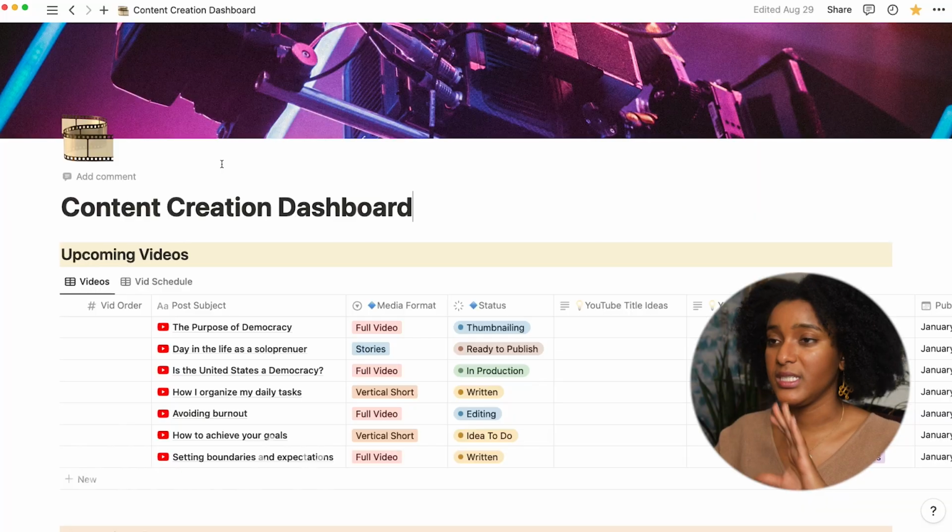So let's go. So to give you an overview of this system, it pulls things in from 3 databases. You have tasks, projects, and content. I'm going to be focusing on the content database because I've already shown the tasks and project database setup in this video. So with the content database as a focus, the content dashboard pulls things into different sections.